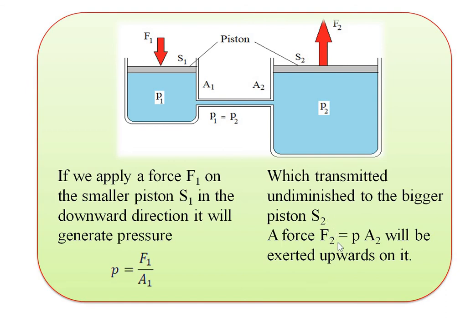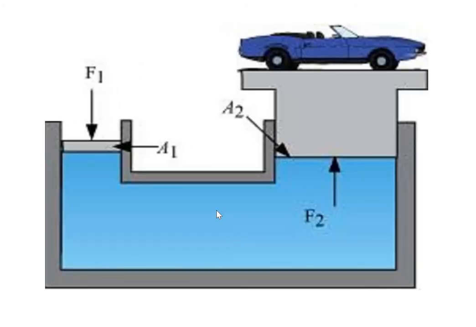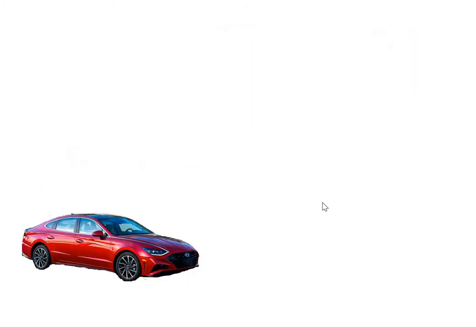The force formula: F2 is equal to P into A2. As P1 is equal to P2 by Pascal's law, F1 by A1 is equal to F2 divided by A2. Taking the F2 term outside, we get F2 is equal to F1 into the bracket A2 divided by A1. So this is the first application of Pascal's law. A smaller force is converted into a larger force and the vehicle is lifted upwards.